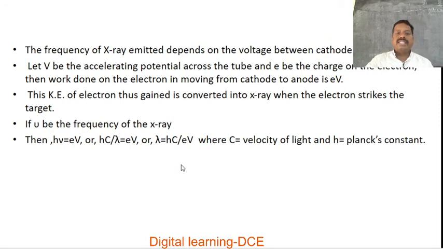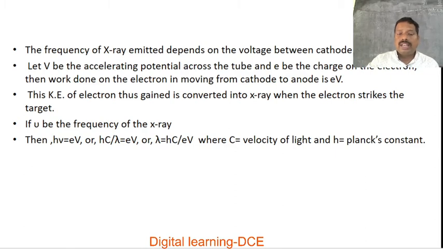The frequency of X-rays emitted depends on the voltage between cathode and anode. The frequency or energy of the X-ray emission depends only on the potential difference applied between the cathode and anode. It does not depend upon the nature of the target material. Let V be the accelerating potential across the tube, and e be the charge of the electron, the projectile electron.